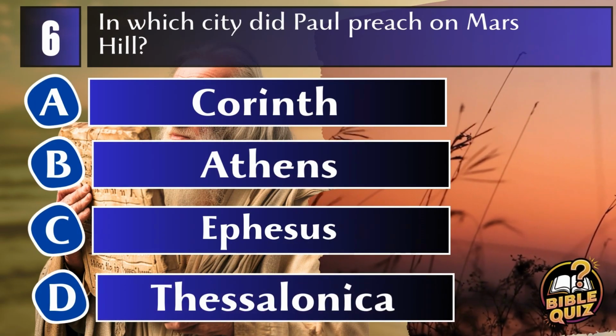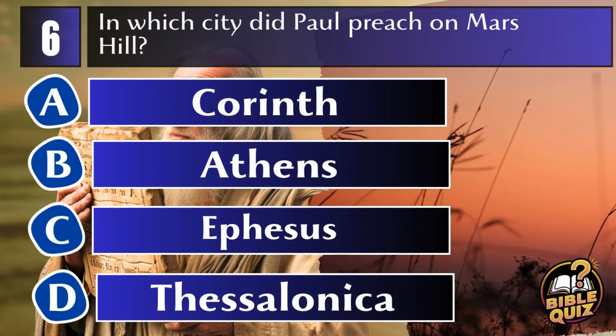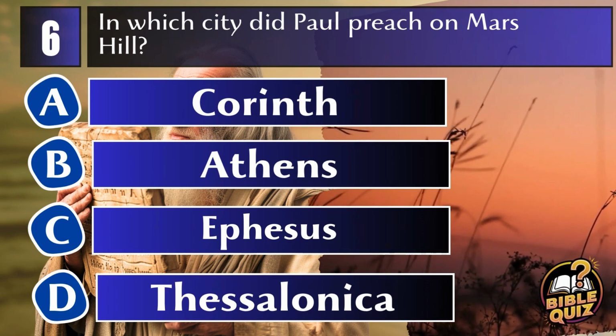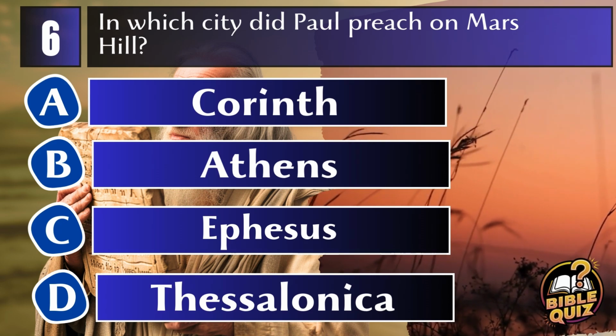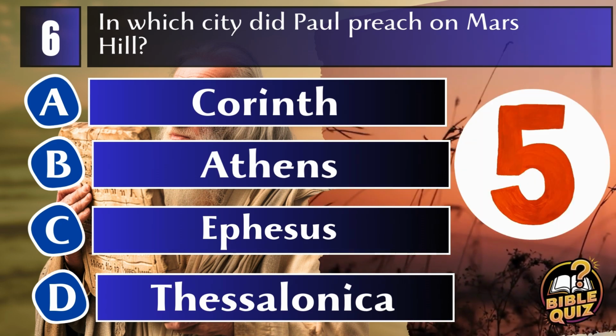Question 6. In which city did Paul preach on Mars Hill? A. Corinth. B. Athens. C. Ephesus. D. Thessalonica.